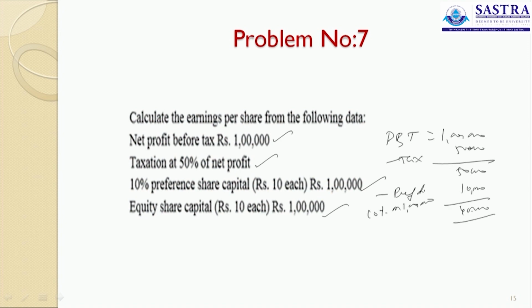Now, what is your number of equity shares outstanding? 1 lakh rupees divided by 10, that will be 10,000 shares. So, for 10,000 shares, 40,000 divided by 10,000 will be 4 per share.